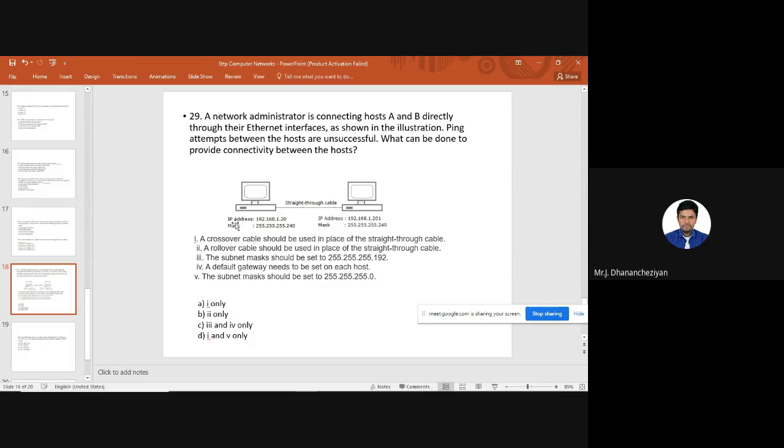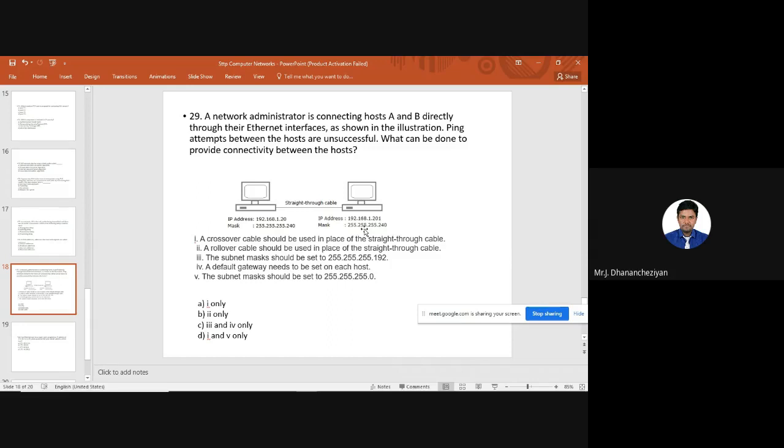You can see here, this is sender A and this is receiver B, and both are connected using a straight-through cable. This is a notable point here. I am trying to ping between sender A and receiver B. The sender's IP address is 192.168.1.20, and the receiver's IP address is 192.168.1.201. The subnet mask of the sender is 255.255.255.240, and the receiver's subnet mask is 255.255.255.240.